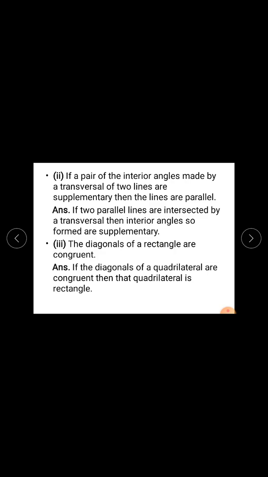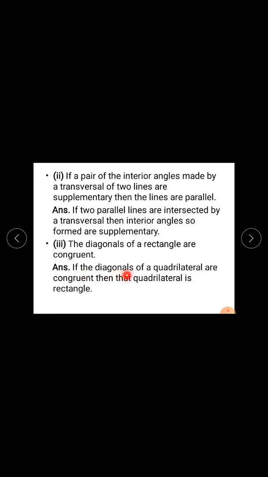Third sub question. The diagonals of a rectangle are congruent. What is given here? Rectangle. This is your if part. The diagonals are congruent. This is your then part. So interchange antecedent and consequent.